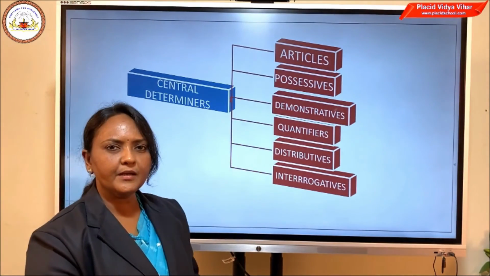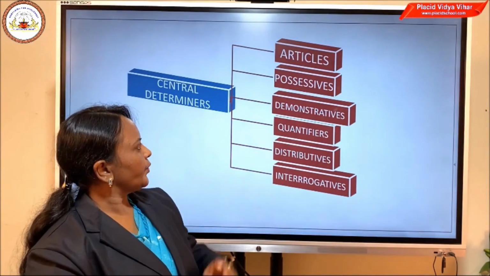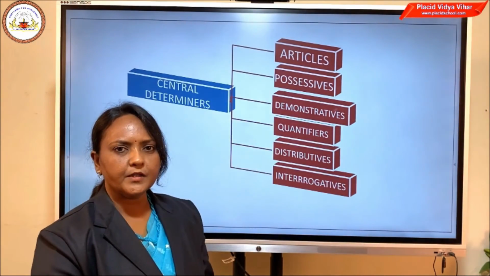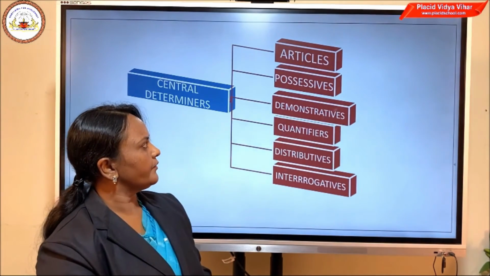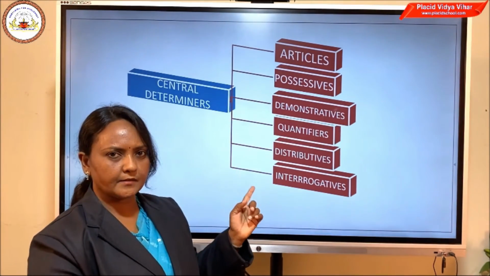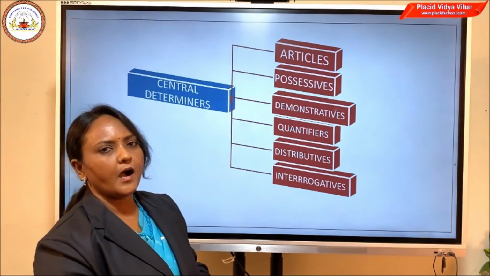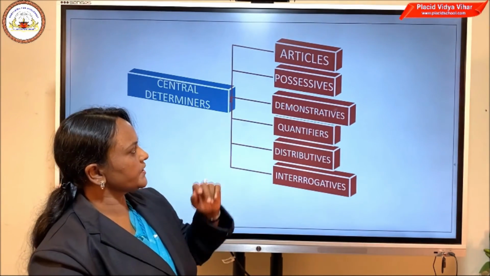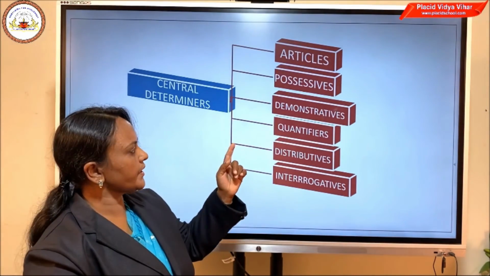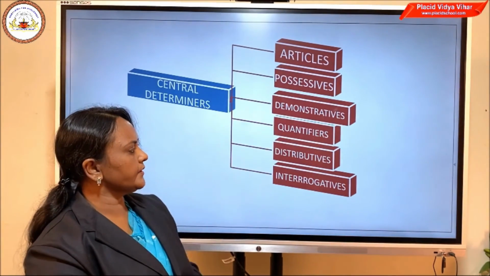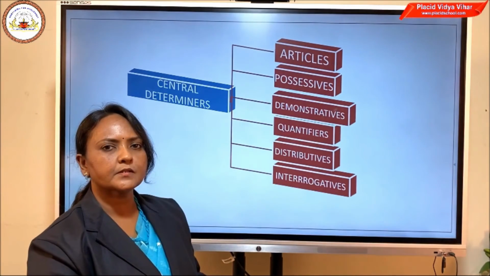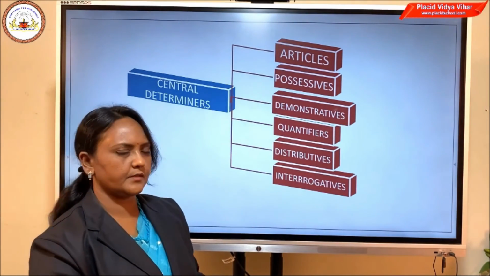Can you see this table? Which groups of words come under central determiners? Articles, possessives, demonstratives, quantifiers, distributives, and interrogatives.